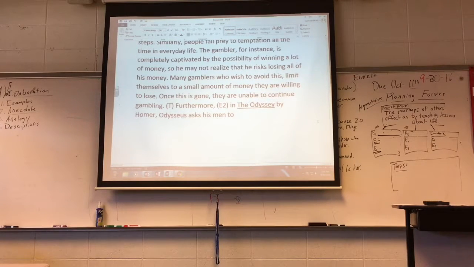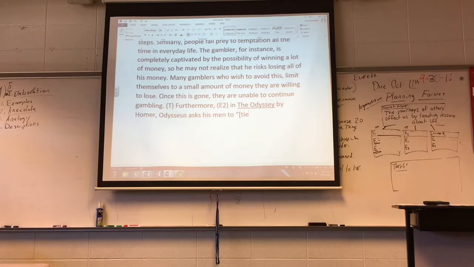Furthermore, in the Odyssey by Homer, Odysseus asks his men to, and I'm looking at the text now, and I'm going to start quoting. And it says right here in line 117, "They tied me up then plumb amidships, back to the mast, lashed to the mast, and took themselves again to rowing." Now, I can't say "tied me up" after "asks his men to." I really need to change that so that it fits the flow of my sentence.